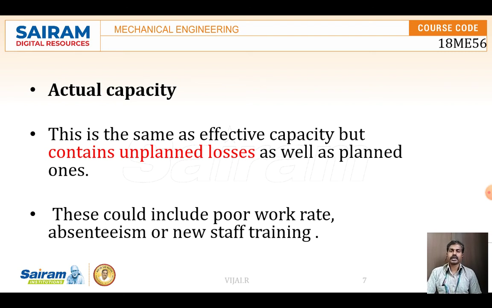the faculty or the staff or the worker in the facility may be absent, so that the entire machine can get stopped until another person comes and operates it. The hours that get wasted at that time, we are unable to have the exact detail. So the actual capacity is the capacity where we also account for unplanned losses, right? Unplanned losses like absenteeism, machine breakdown, etc.